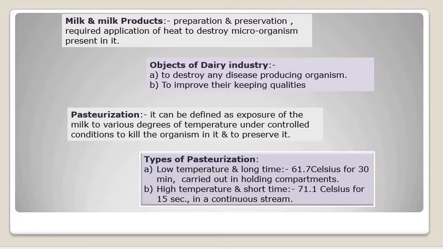This entire procedure of pasteurizing milk is carried out in a holding compartment which provides a consistent temperature, that is 61.7 degrees Celsius, for about 30 minutes. The second type is high temperature and short time, where a high temperature, that is 71.1 degrees Celsius, is maintained for about 15 minutes.